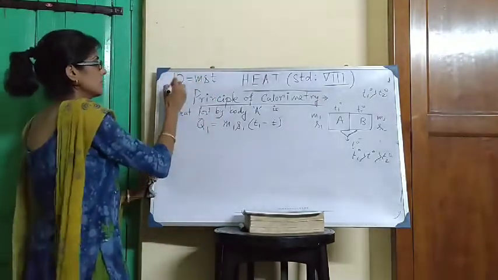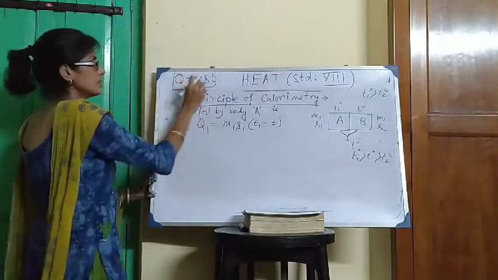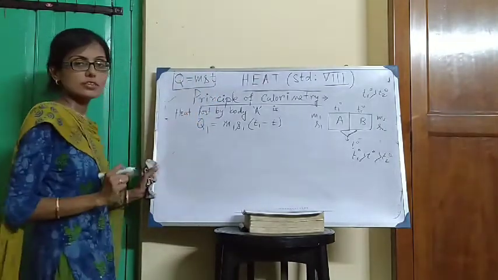Total amount of heat Q is equal to mass of the body times specific heat of the body times change of temperature of the body.